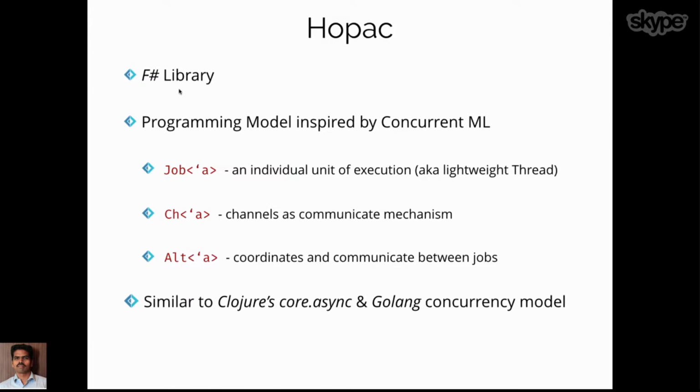All right. So if you guys are already familiar with Golang's concurrency model and Clojure's core.async, this is a pretty similar programming model. But what F# brings here is all about how you are arranging things and how it can be naturally extended with respect to functional programming.